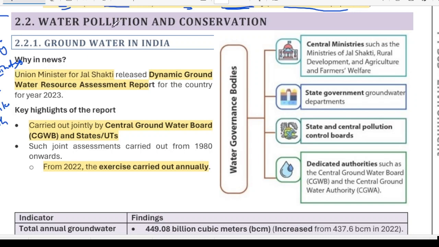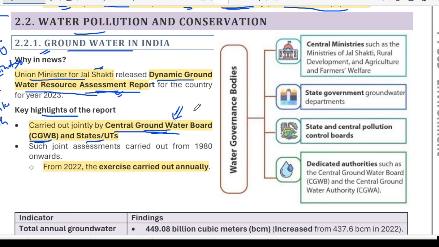Okay, so under the water pollution, the first topic is groundwater in India. Under the groundwater, the Union Ministry of Jal Shakti has released the dynamic groundwater resource assessment report. The report has been launched by this Ministry of Jal Shakti. So what are the highlights of the report? The report is carried out by the Central Groundwater Board and states jointly. What is Central Groundwater Board? We will understand in a little bit of time.